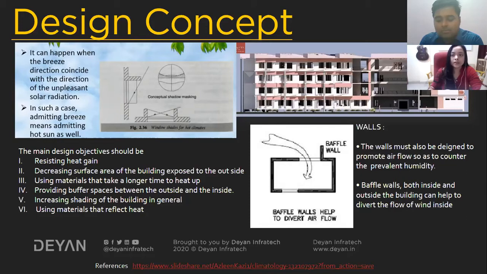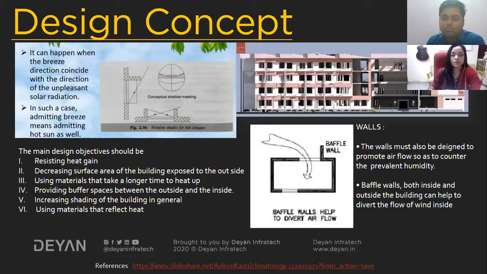These cutouts are again provided with a shading device, which is provided in the slab. The slab is extended in this portion, so that the rainwater does not enter directly. You can provide an L shape overhanging also. I have provided flat overhanging.